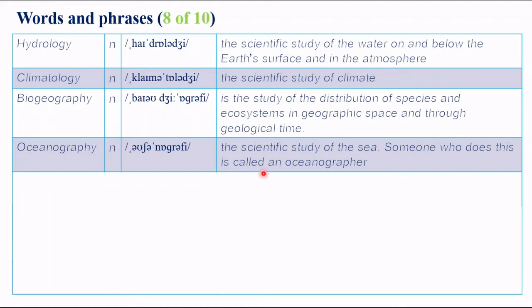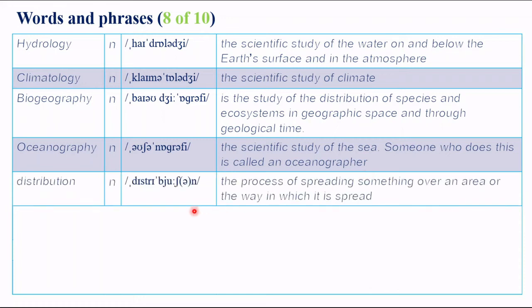Oceanography. Oceanography is the scientific study of the sea. Someone who does this is called an ocean geographer. Distribution. Distribution is the process of spreading something over an area or the way in which it is spread.